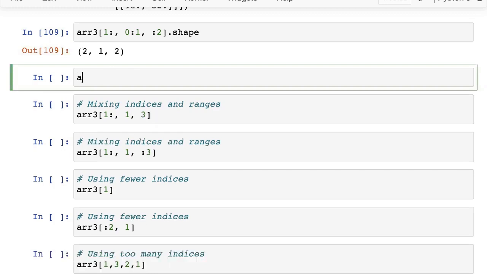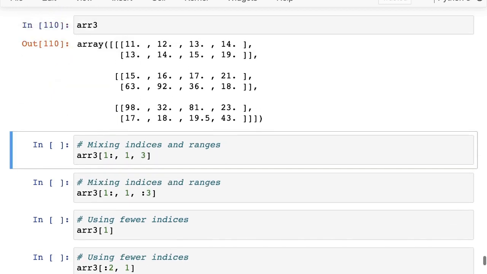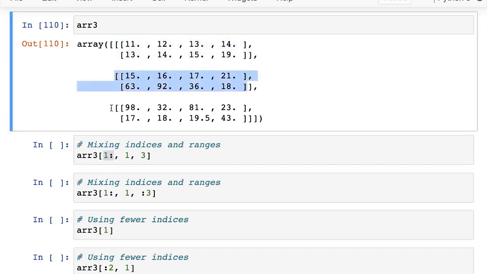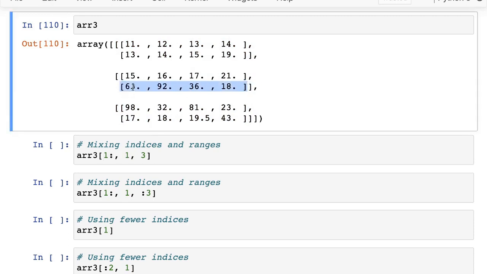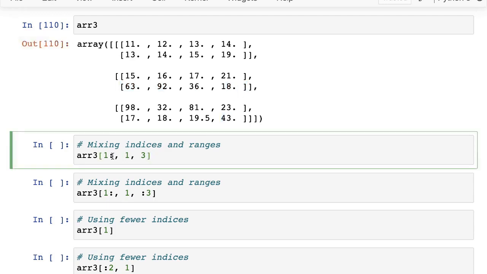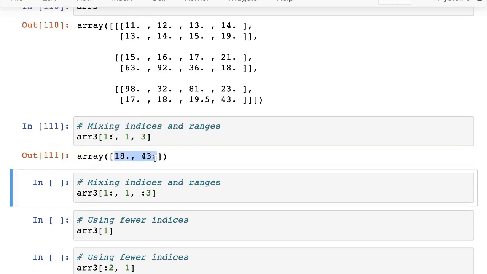So once again, let's take one more example maybe, and then the rest I will leave for you as an exercise. So here we have array 3, and then we are saying that we want to take 1:, so that means we probably want to exclude this element, and then we want to take these, and then we want to take this. And then within these, we want to select 1, 3. So 1 would be this, and then inside that 3 would be 0, 1, 2, 3. So we would be left with 18, but we would also be left with 43. So you can do this step by step again by just putting 1 index and 2 indices and 3 indices. Here you go, we end up with 18, 43.